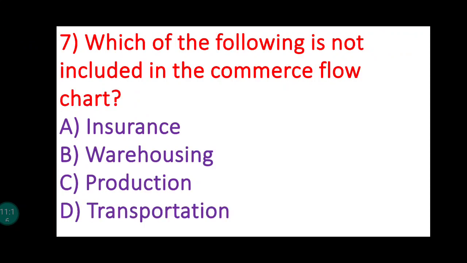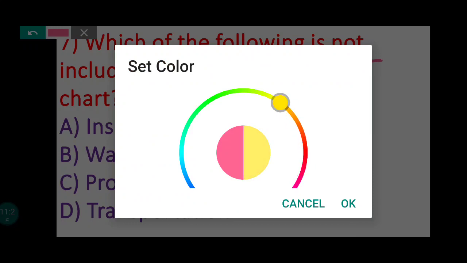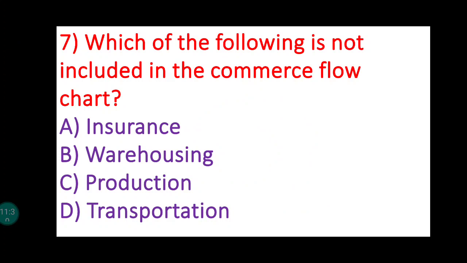Now the next statement is given, seventh one: which of the following is not included? See students, again read properly what is given, which is not included in the commerce flow chart.